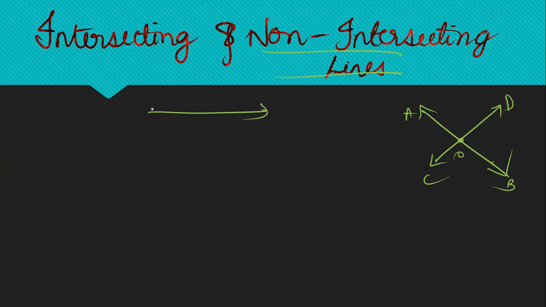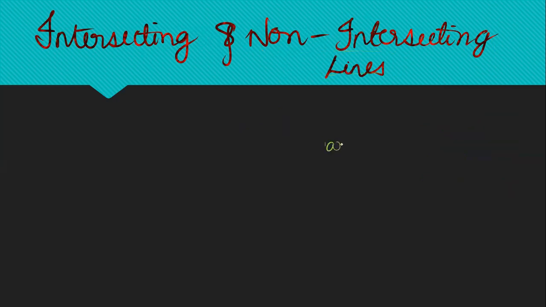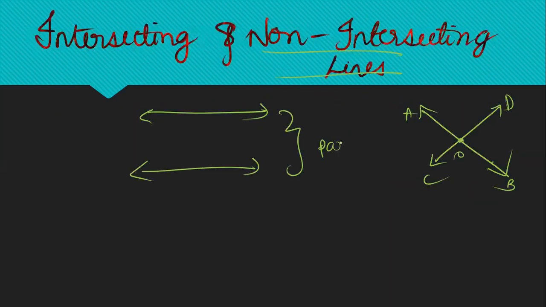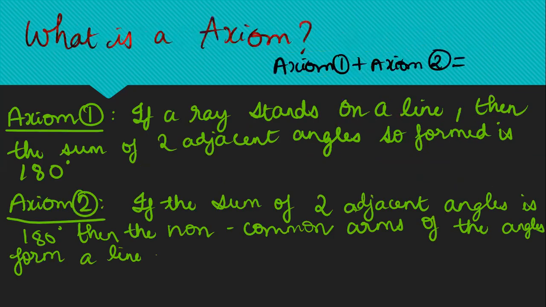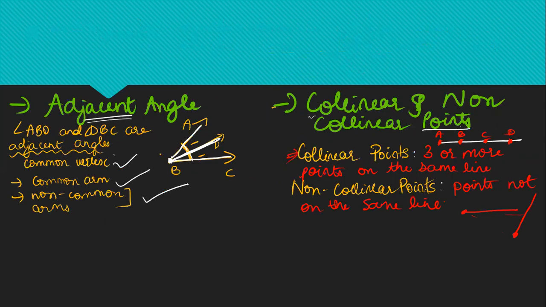Such as parallel lines. Parallel lines are called non-intersecting lines. These are parallel lines. I'm so sorry. Yeah, parallel lines, which are nothing but non-intersecting lines. Parallel lines can also be written using this symbol instead of the word parallel. I hope you're aware of that. Okay, so now you've learned what are intersecting and non-intersecting lines. I think all of these are easy, right? Whatever we studied so far.